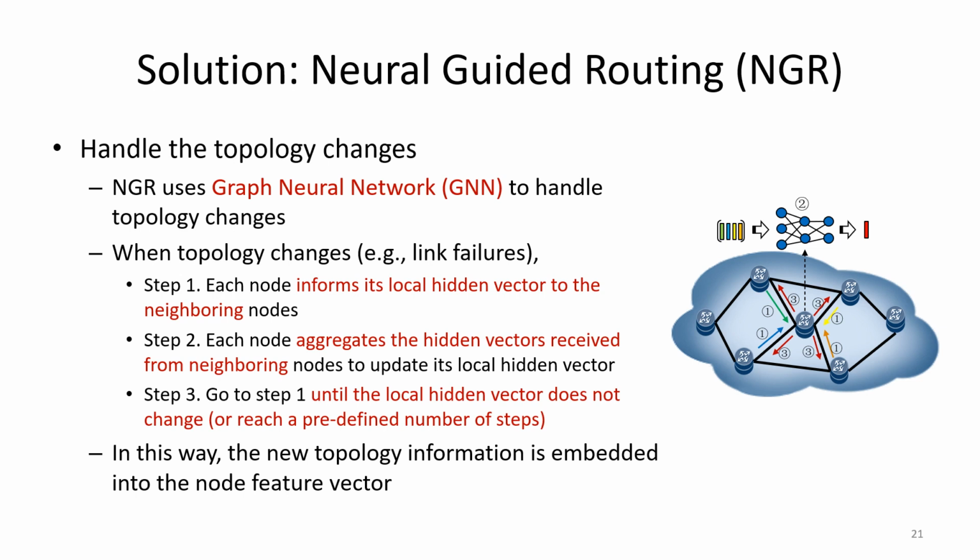In the second step, each node will aggregate the hidden vectors received from the neighboring nodes to update its local hidden vector. Step 3 is to repeat the above two steps until the local hidden vector does not change, or it reaches a predefined number of steps. In this way, the new topology information is finally embedded into the node feature vector.